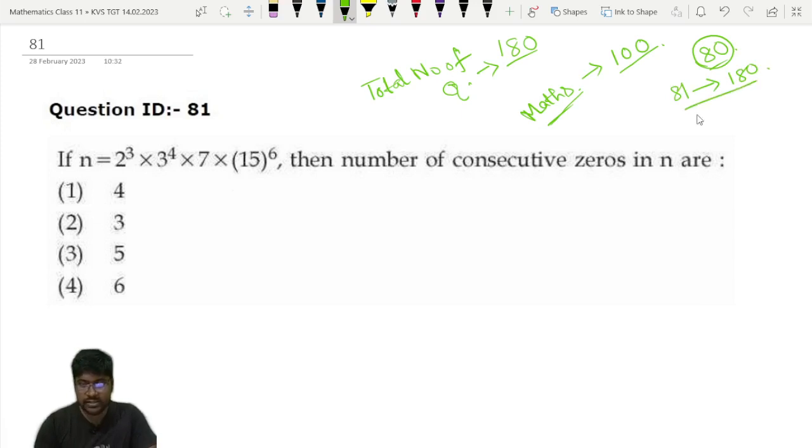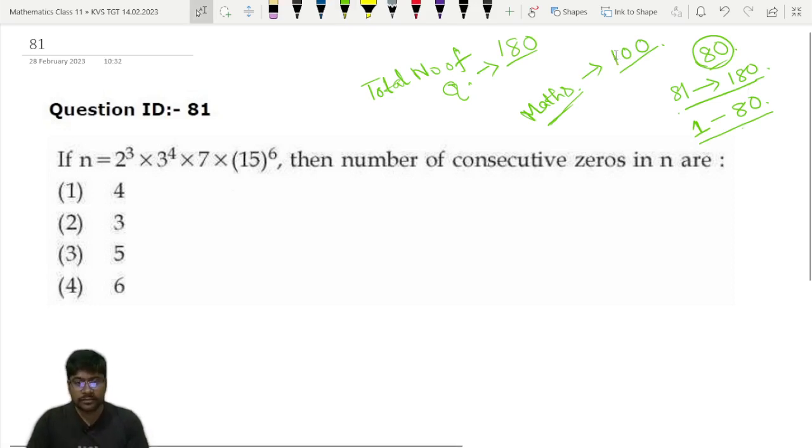The first 80 questions, 1 to 80, were for the general part, and for the mathematics part, question number 81 to 180. I think the question pattern is clear to all of you. If you want more detailed discussion about the question pattern and the marks division for each part, then you can comment and I will make a separate video for that. So don't worry, let us go for the solution.